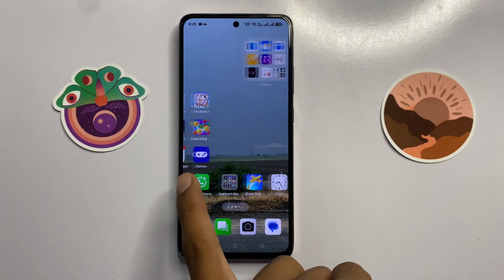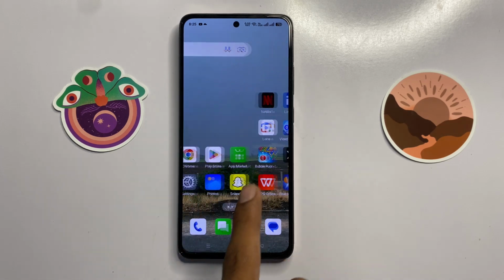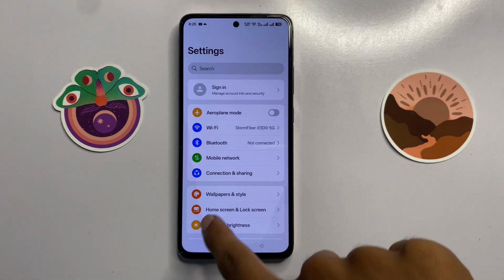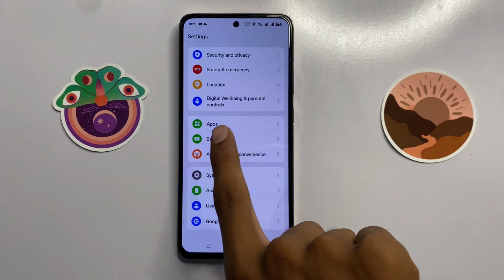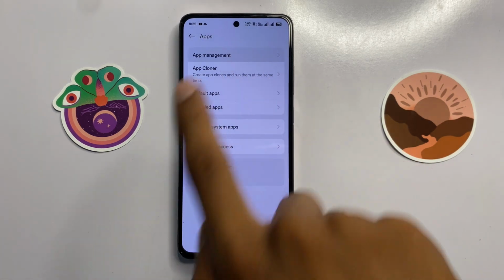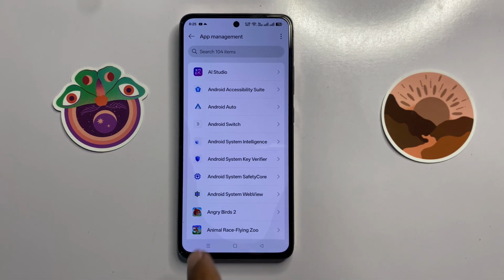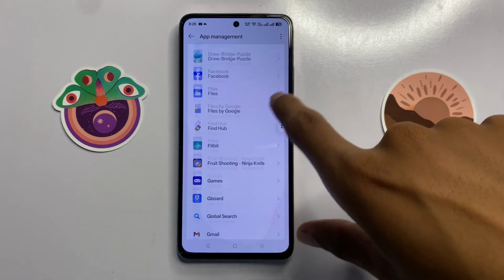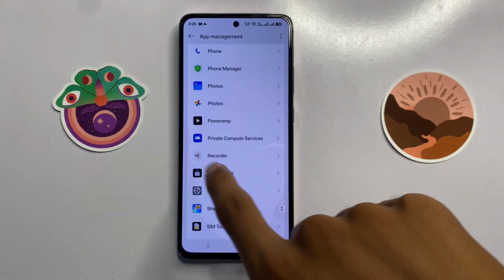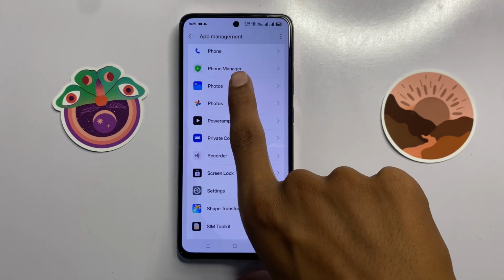First of all, open settings. In settings, scroll down and click on apps. Now click on app management and scroll down, and here you can see the photos app. Now click on photos